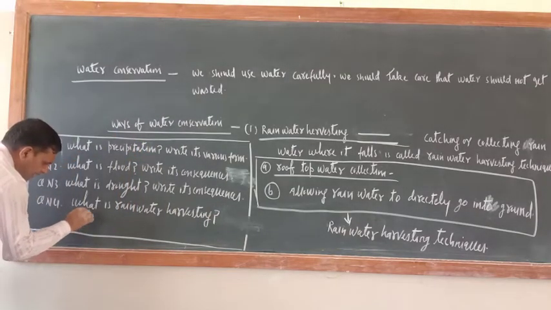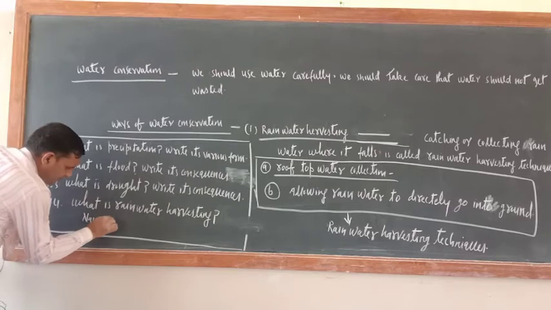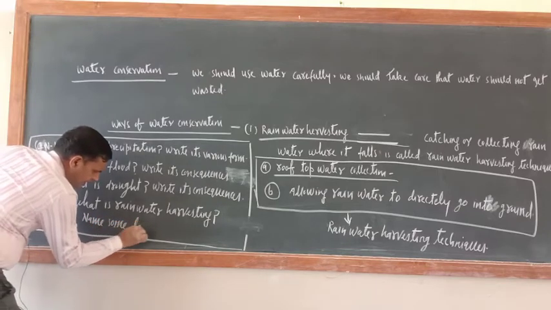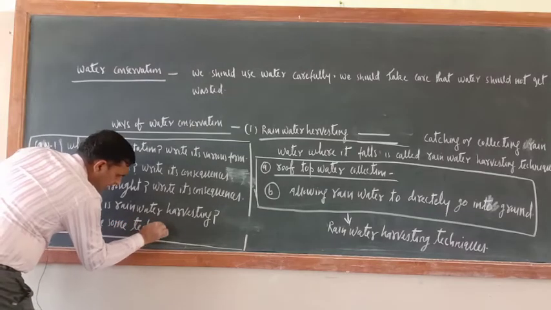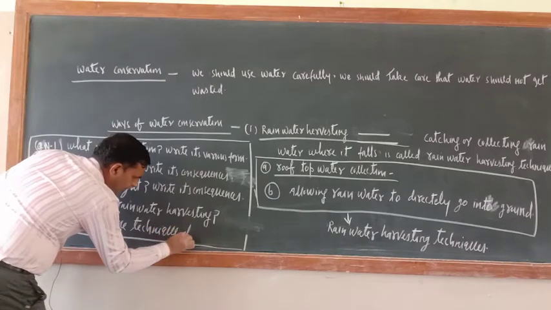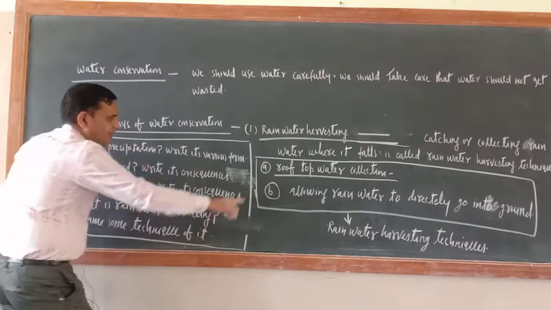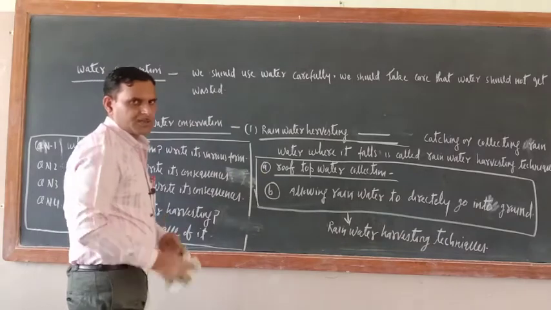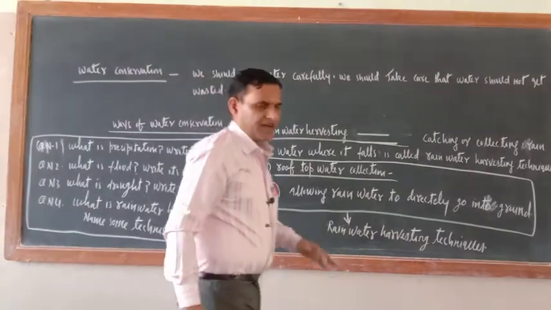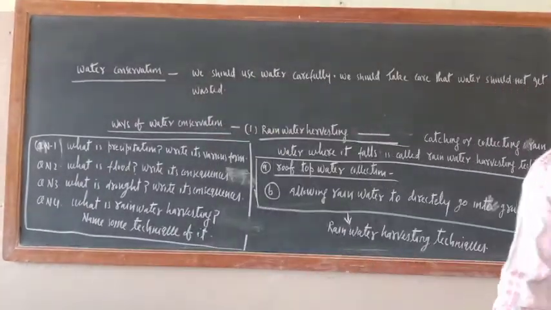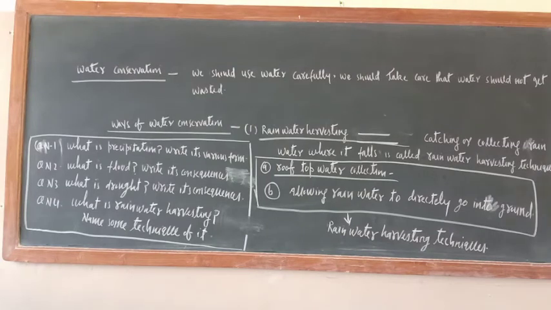Name some techniques of it. So these are the techniques, you can write this one, okay. So in this way the chapter is completely completed. Now the NCERT exercise I will teach you tomorrow. Thank you.